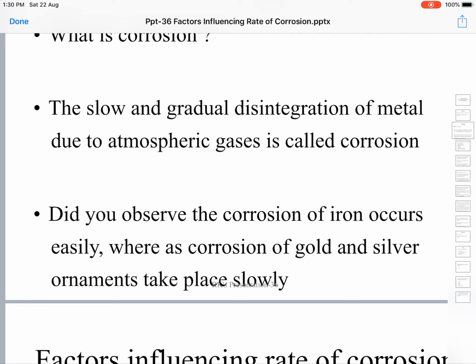It's getting weakened. Our main structural material is iron. Many of the bridges, many of the boilers, many of the equipment are made up of iron itself. And we are losing this iron progressively, because of the interaction of the environment with the iron, and the iron is getting deteriorated, destroyed or disintegrated.